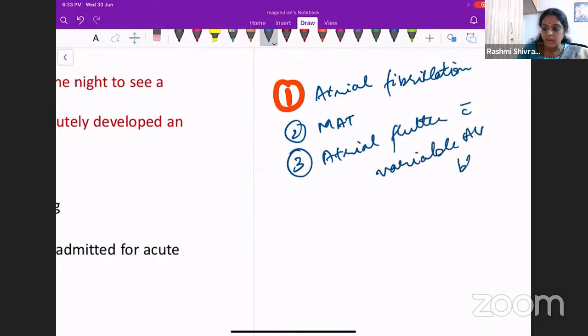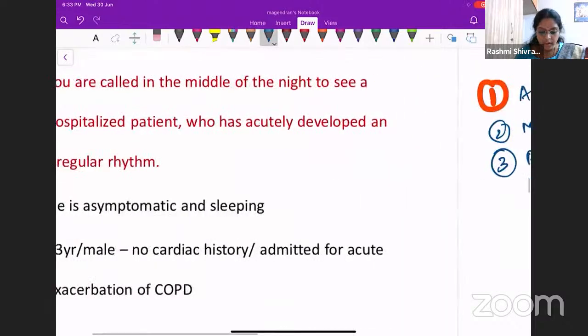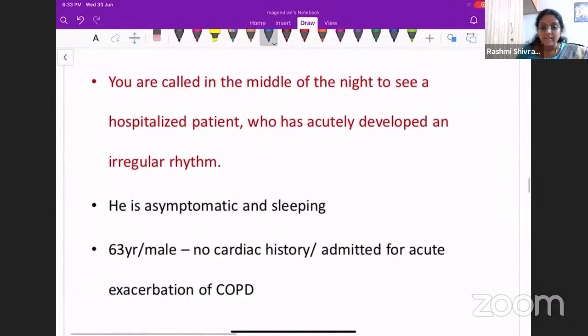Variable AV block. What do you mean by that? The AV node is not conducting all the impulses to the ventricle, so the QRS complexes are not regular. All the P waves are present, but the QRS complexes are not transmitted down to the ventricles. So you will have a variable AV block. Okay, so for this patient, I told you very clearly in the previous class as well.